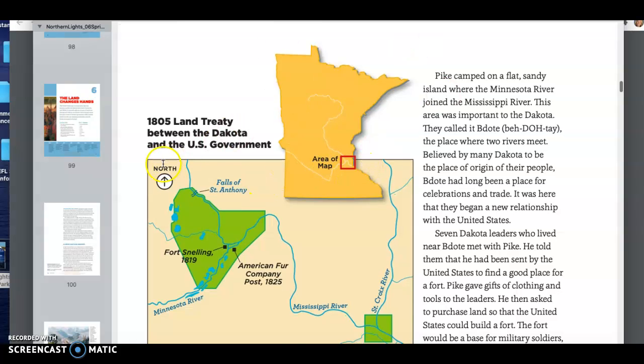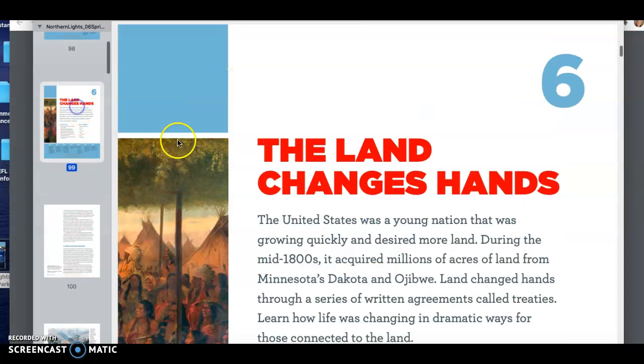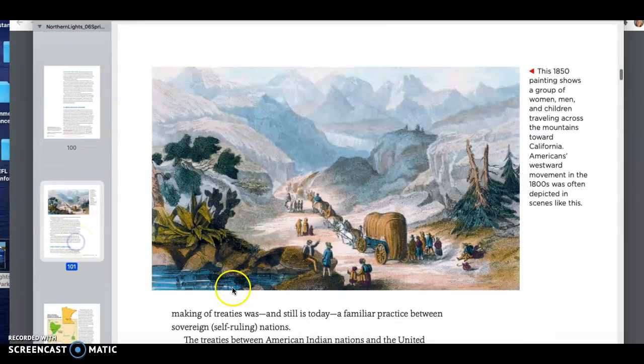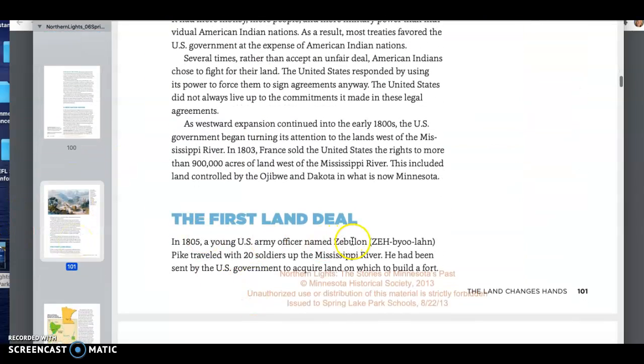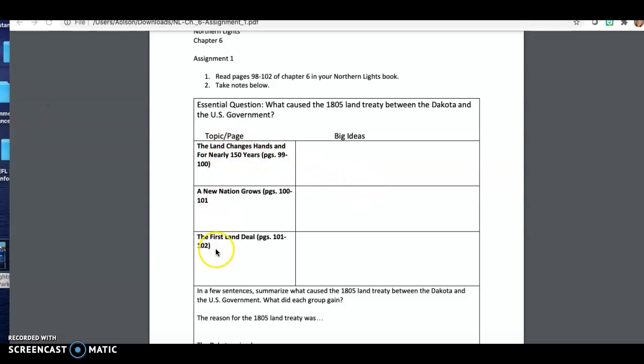So you'll notice that the headings match. For example, here would be a heading, the land changes hands. Here would be a heading, for nearly 150 years. And another heading, the first land deal. So make sure you're looking for those headings, because those headings tie in to your topic. And then you're going to take notes here on the side.